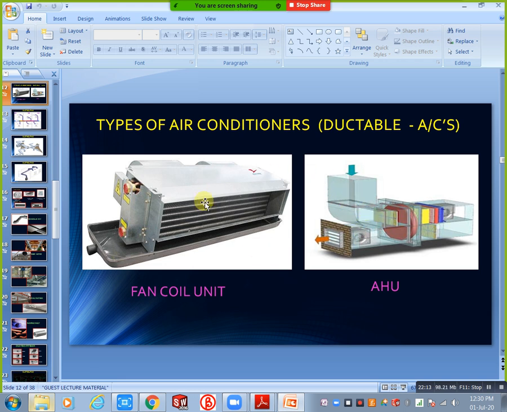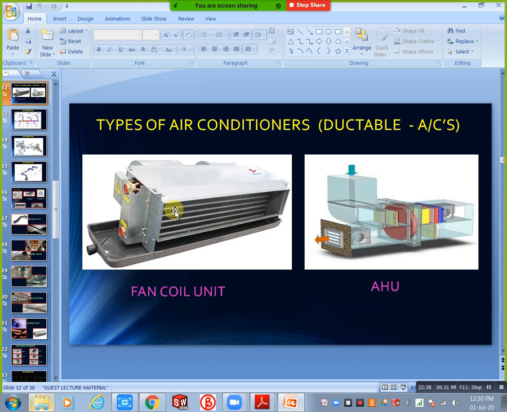Fan coil unit is only up to 5 ton, meaning 2-3 rooms you can use these fan coil units. For example, if you need an entire floor or entire building, in that situation you can use AHU, air handling unit. Fan coil unit is only for 2, 3, 4 rooms. If you have a number of floors, you can apply one AHU per floor, based on your requirements. These are all ductable. Definitely we need duct here.